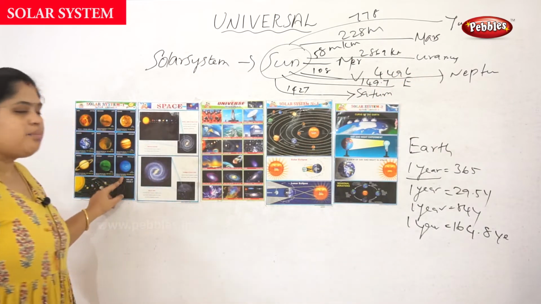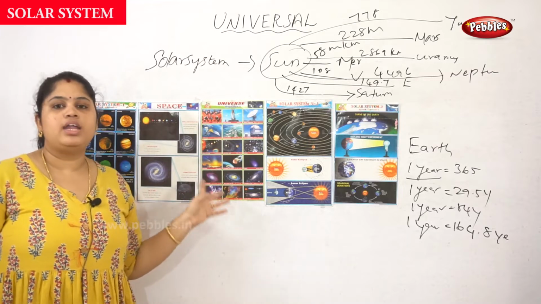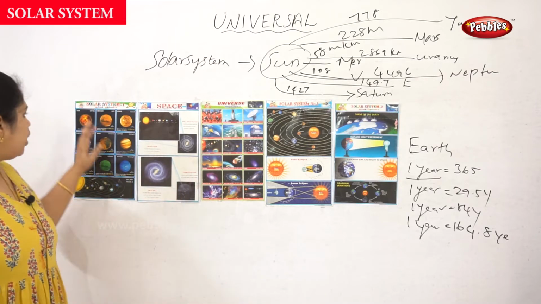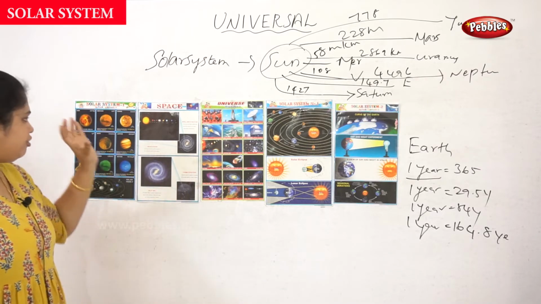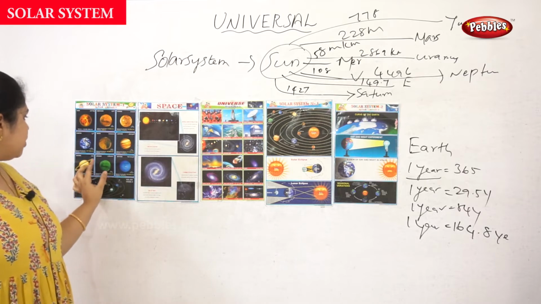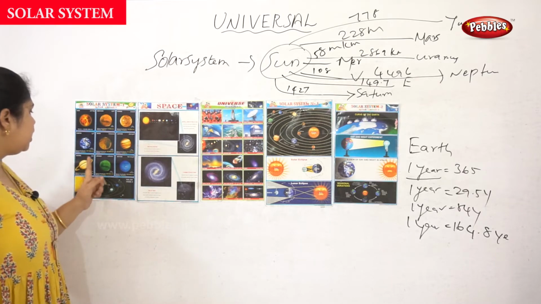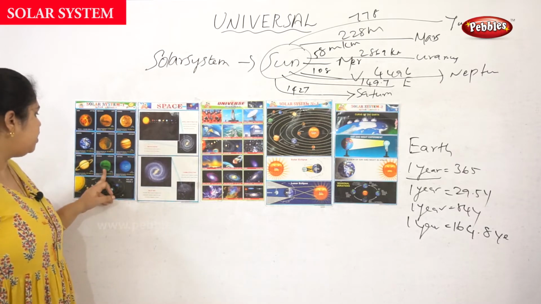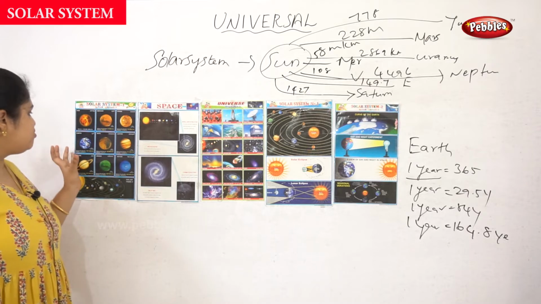4,496, and the diameter is 49,557 kilometers. Okay, so we have seen about each and every planet and its color. Saturn will have a circle thing, Neptune is in a blue color, Uranus will be in a green color, and Earth is a combination of colors.